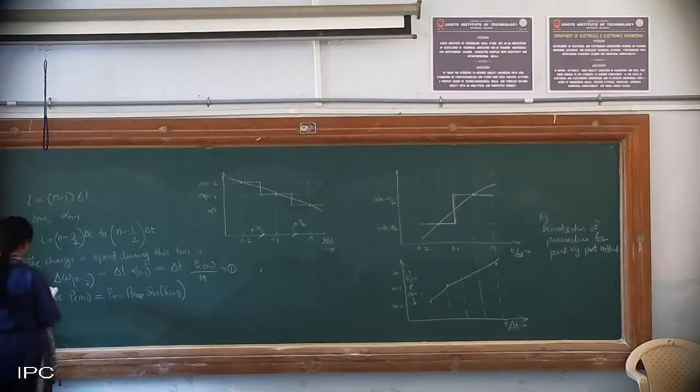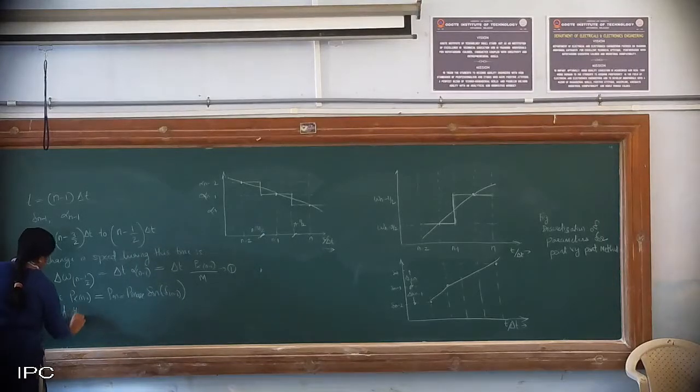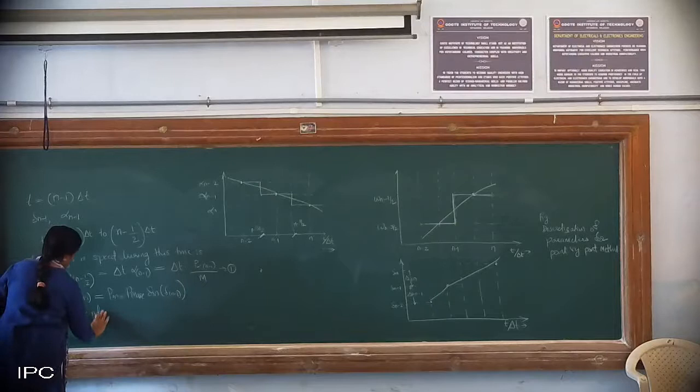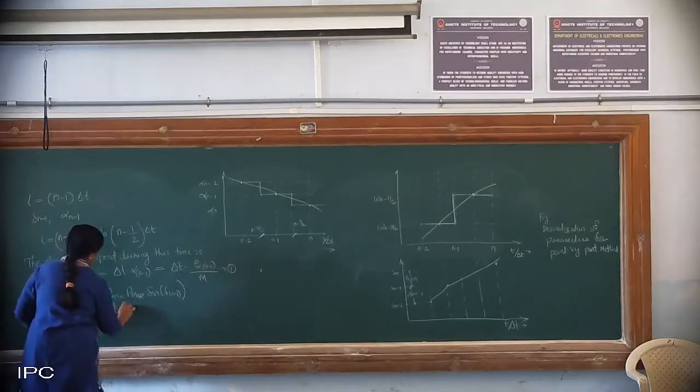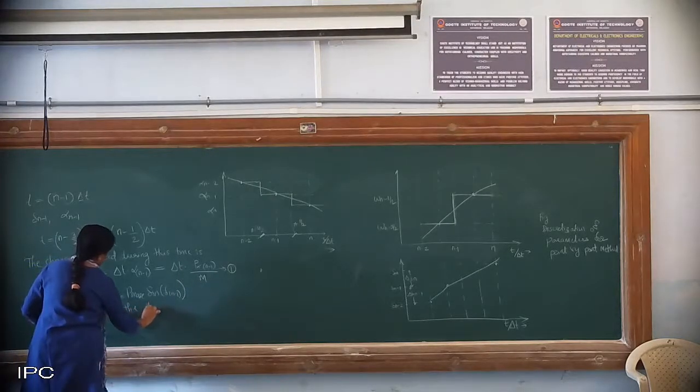Okay, so the speed at the end of the interval, that is the entire thing I have to take.